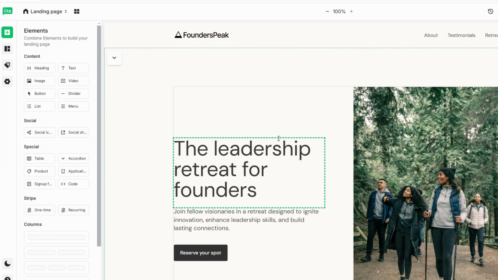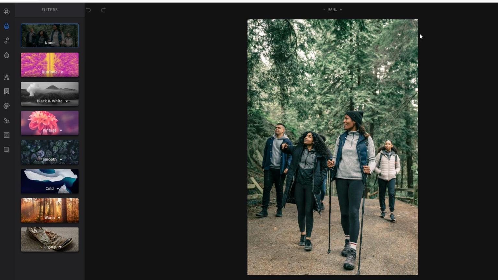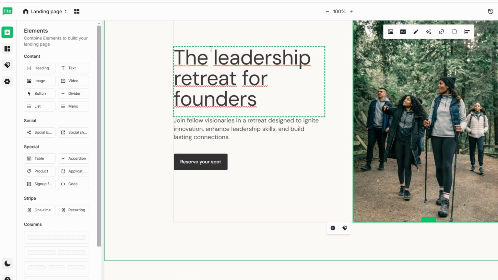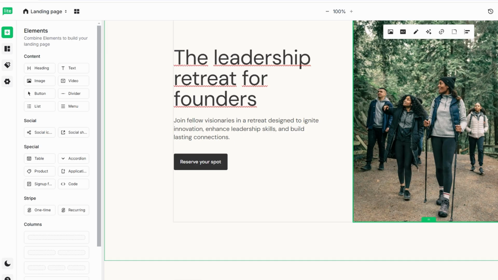Adjust layouts, colors, and fonts to ensure they align with your brand, creating a seamless experience across your campaigns. Incorporate engaging visuals and persuasive copy to capture attention. Preview your landing page to check how it looks on both desktop and mobile devices. Once you are satisfied, click Publish to make it live. MailerLite simplifies the process of building effective landing pages, helping you engage your audience and achieve your goals effortlessly.